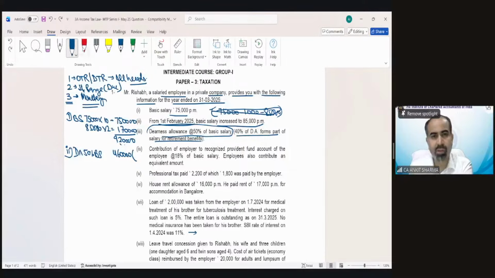It's not clear. Let me change the color. So it's 40% T. So whenever there is a calculation for suppose the house rent allowance, you will automatically recall that I do not need to take full 460. I need to take only 40% of this DA. If that is a calculation of gratuity, leave encashment, VRS, rent-free house, provident fund, only DA as per terms is required to be included.